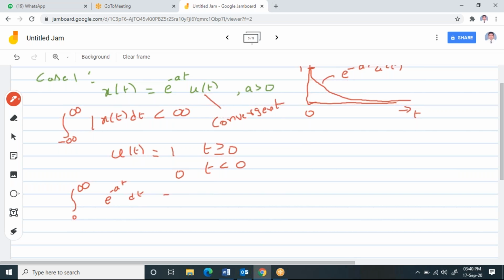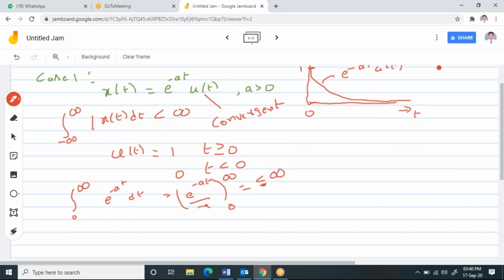When you do this integration, you get e power minus at by minus a. Applying the limits 0 to infinity, e power minus infinity is 0 and e power 0 is 1, which means you get a value less than infinity. Hence the given signal is convergent, so the Fourier transform will exist.